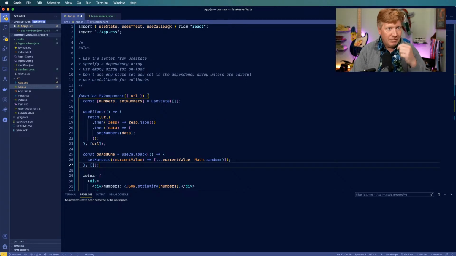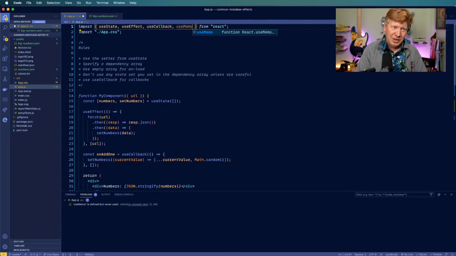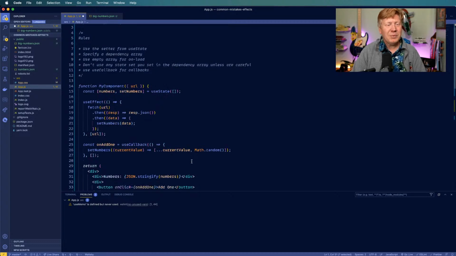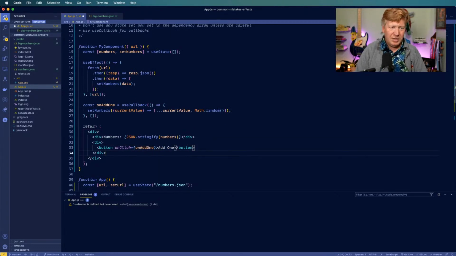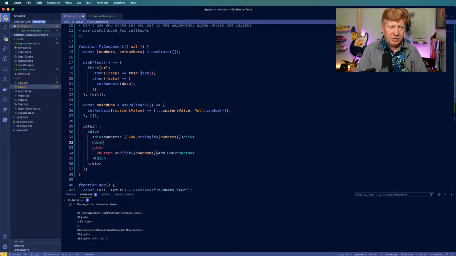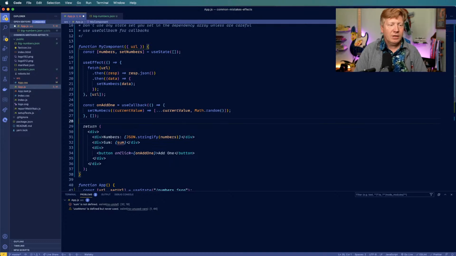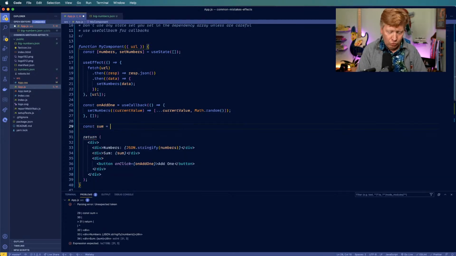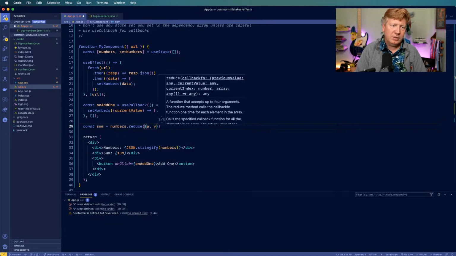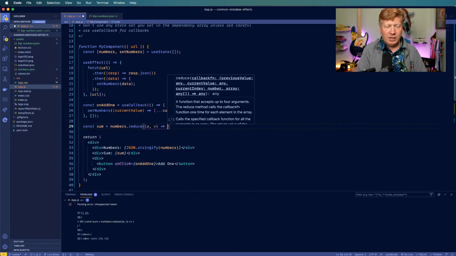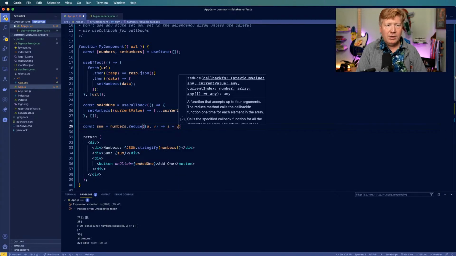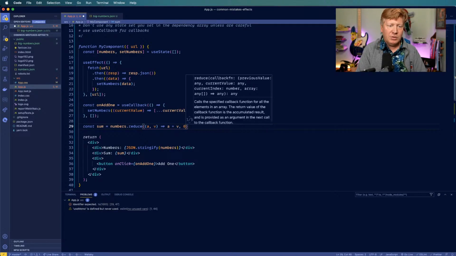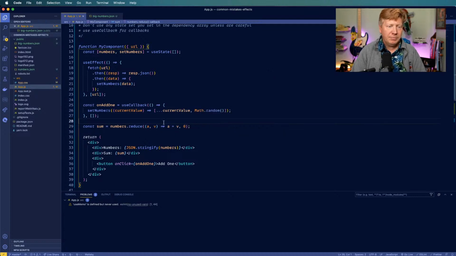Okay, and then let's talk about useMemo, which is like the hook that nobody knows about, the unknown hook. So let's go sum up these numbers. So sum. And I'm going to create a sum here. Now to create a sum, I'm going to use cool JS magic and use the reduce function on the array. Then I'm going to take the accumulator, there's the current value, and I'm going to take the current value and then add those two together. And I'm going to start it at 0. And there we go. So that's going to be our sum.